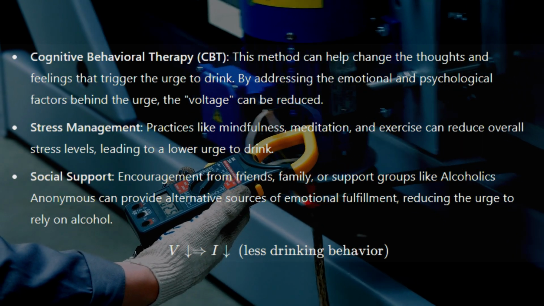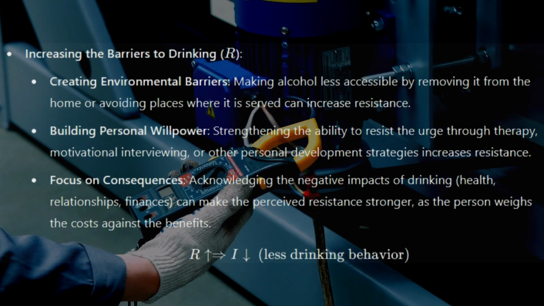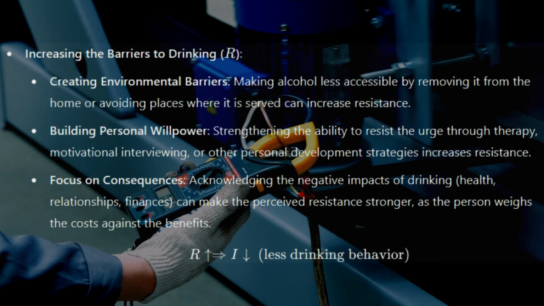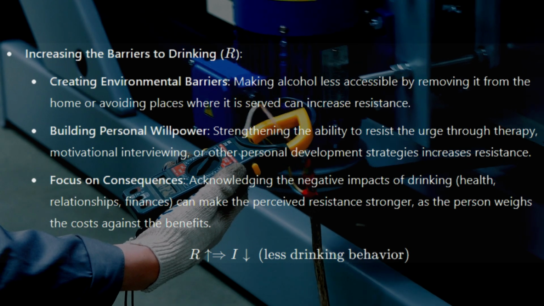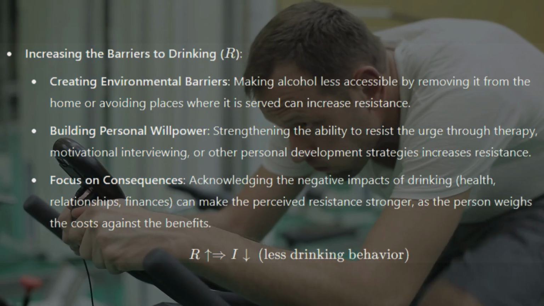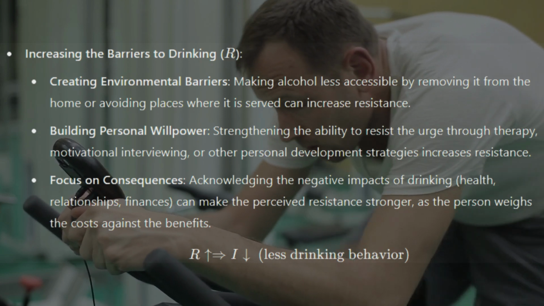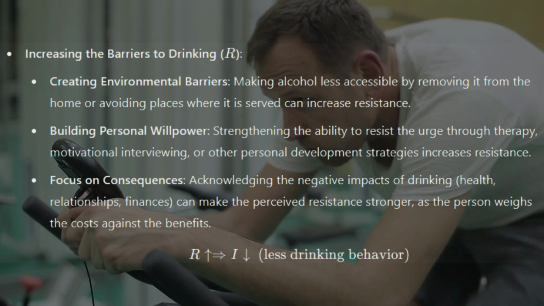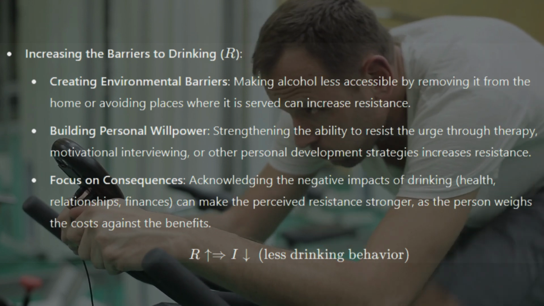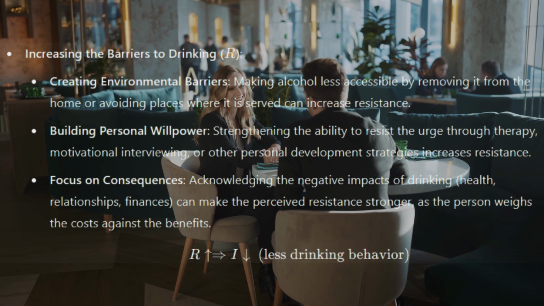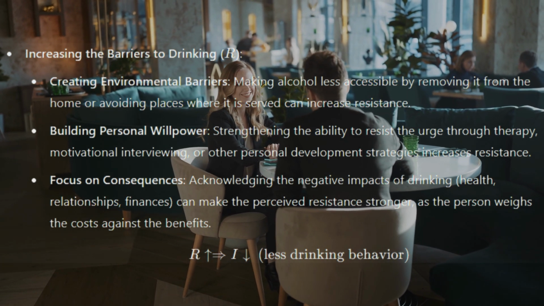Increasing the barriers to drinking, R. Creating environmental barriers: making alcohol less accessible by removing it from the home or avoiding places where it is served can increase resistance. Building personal willpower: strengthening the ability to resist the urge through therapy, motivational interviewing, or other personal development strategies increases resistance. Focus on consequences: acknowledging the negative impacts of drinking, health, relationships, finances, can make the perceived resistance stronger, as the person weighs the costs against the benefits. Higher R, less drinking behavior.